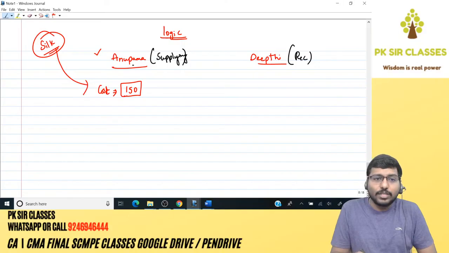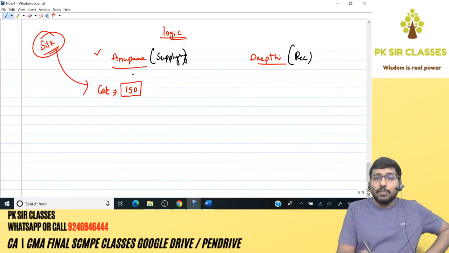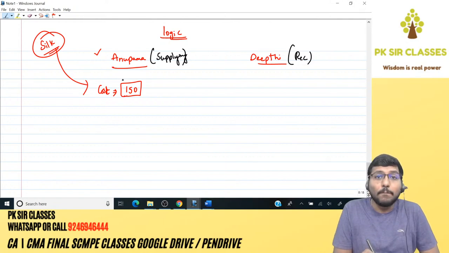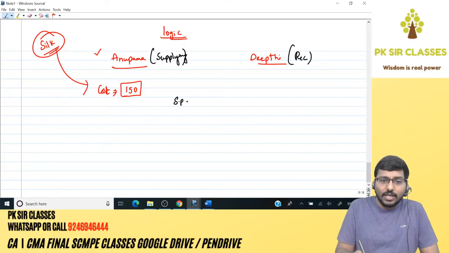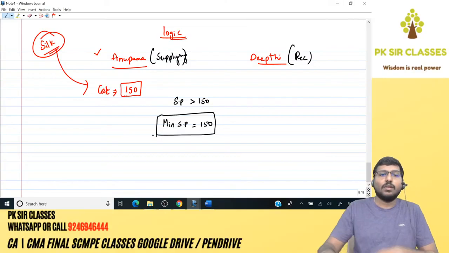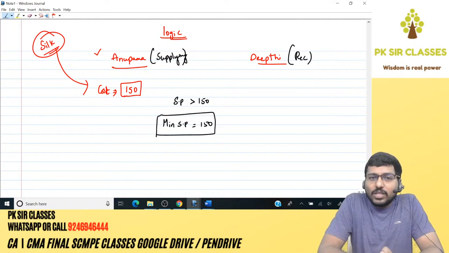So Deepti has to buy the chocolate from Anupama, right? Tell me, Anupama will be willing to sell the chocolate provided the selling price is greater than 150, correct? In other words, the minimum selling price should be 150. If the selling price is 130, do you think Anupama will be willing to sell?